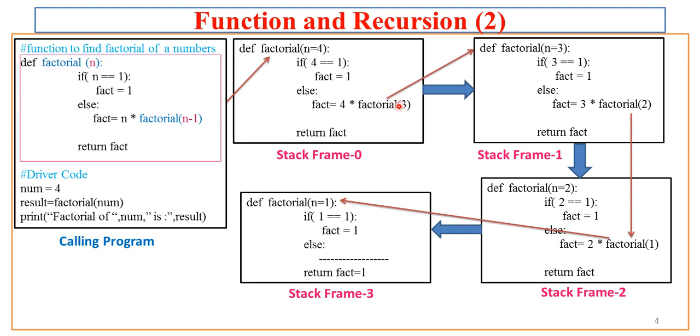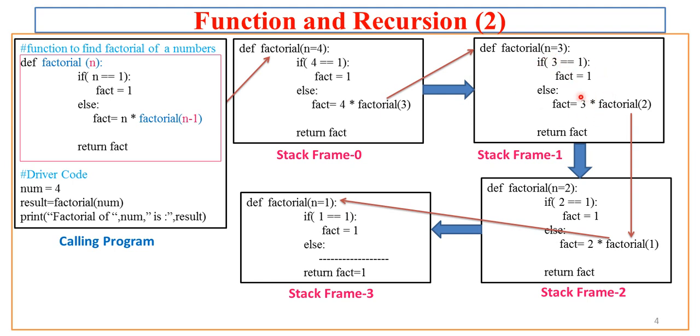With this, again the environment generates a new frame, that is frame 1, the second frame, but here the value of n is 3. This frame will first replace all the n values, wherever there is n, with the actual value of n.